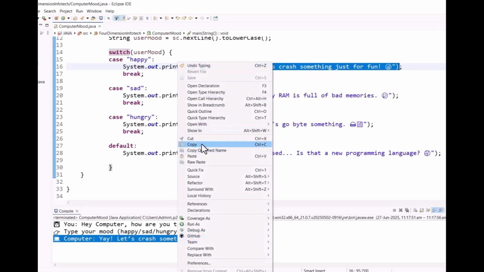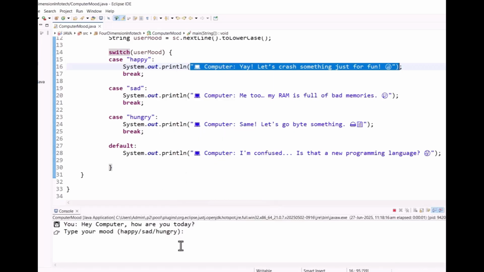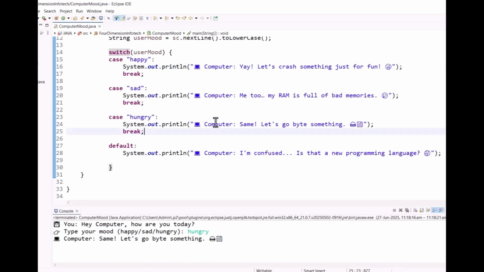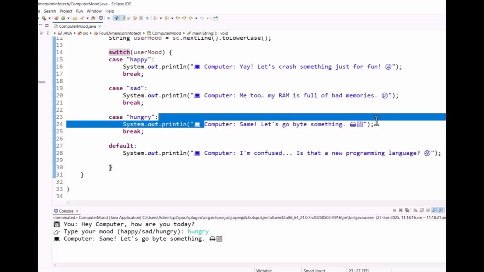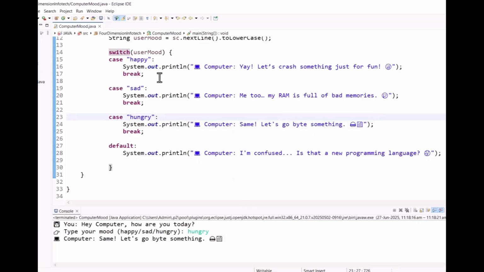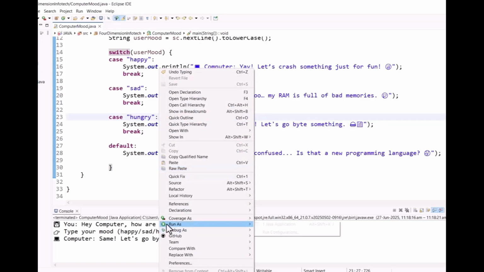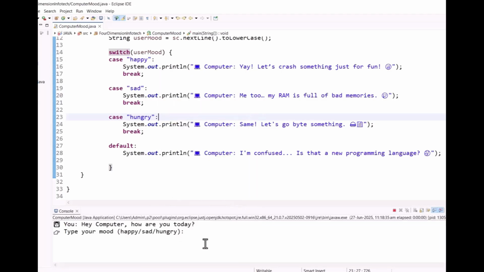Okay, once again we will try. Run as Java application, and now I will give the input as hungry. So my mode is hungry. At that time it will give the output: computer, same, let's go buy something. So this is the code for this switch case.